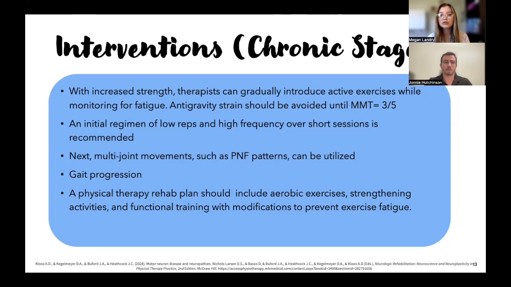The initial treatment should be low reps, high frequency over short sessions. Some multi-joint movements like PNF patterns can be really useful. And we want to work on some gait and progressively get their gait efficient. Also, we should include some aerobic exercises, strengthening activities, and functional training, obviously with the modifications, because again, they have some respiratory dysfunction, so we want to make sure that we're monitoring their symptoms.